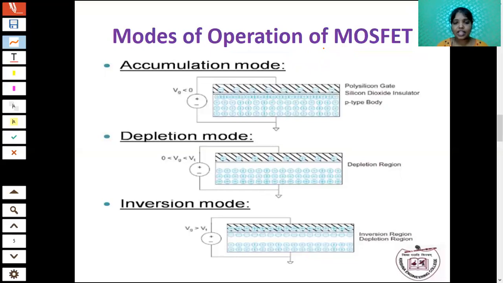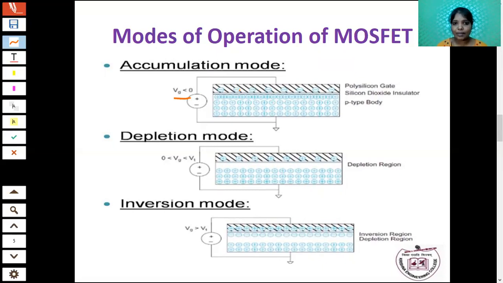Gate voltage is responsible for creating a channel between source and drain. The drain voltage is responsible for the movement of electrons. Okay. So in these three modes of operation, the first one is accumulation mode. In this accumulation mode, I am applying Vg less than 0. Here I am considering the NMOS transistor.